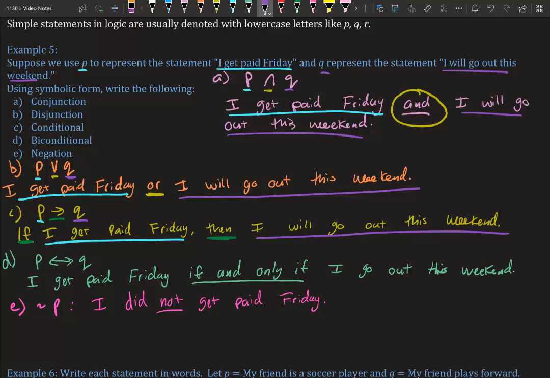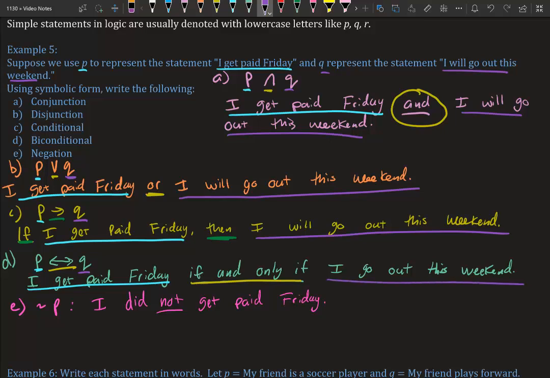All right, now we have biconditional. So biconditional is if and only if. So we have P, which represents if I get paid this Friday. We have our connector of if and only if. And then we have Q, which states I will go out this weekend.